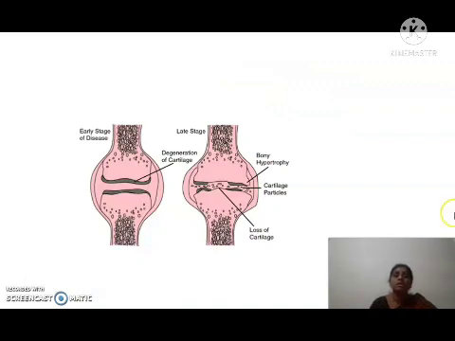Here you can see the early stage of the disease osteoporosis. Here it is the later stage of osteoporosis. Here, the cartilage is the normal one; you can see the normal cartilage portion. Here you can see the cartilage particles, which are because of the loss of cartilage. Because of the degeneration of cartilage, you can see the cartilage particles in between. That is the loss of cartilage, and this is because of bony hypertrophy.